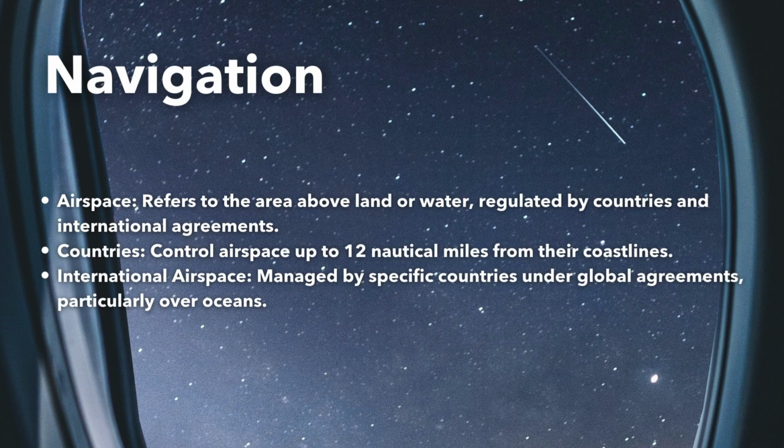Navigation in aviation is all about organizing the airspace in a way that ensures the safe and efficient movement of aircraft around the world. Airspace refers to the section of air over a specific land or water area, and each country has control over the airspace above its territory and a portion of the ocean extending about 12 nautical miles from its coastlines. Countries use this airspace to regulate how aircraft operate, making sure flights are managed efficiently and safely. In international waters, oceanic airspace is managed by specific countries based on global agreements, ensuring seamless air navigation across borders.